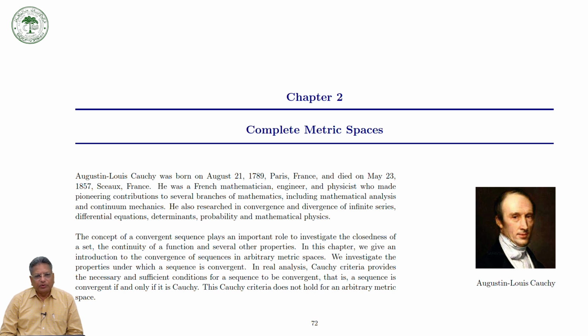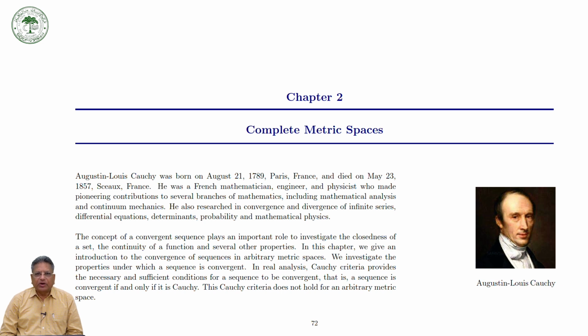Okay, so before defining the completeness of a metric space, let us see what is the meaning of a convergent sequence and why we study the convergence of a sequence.